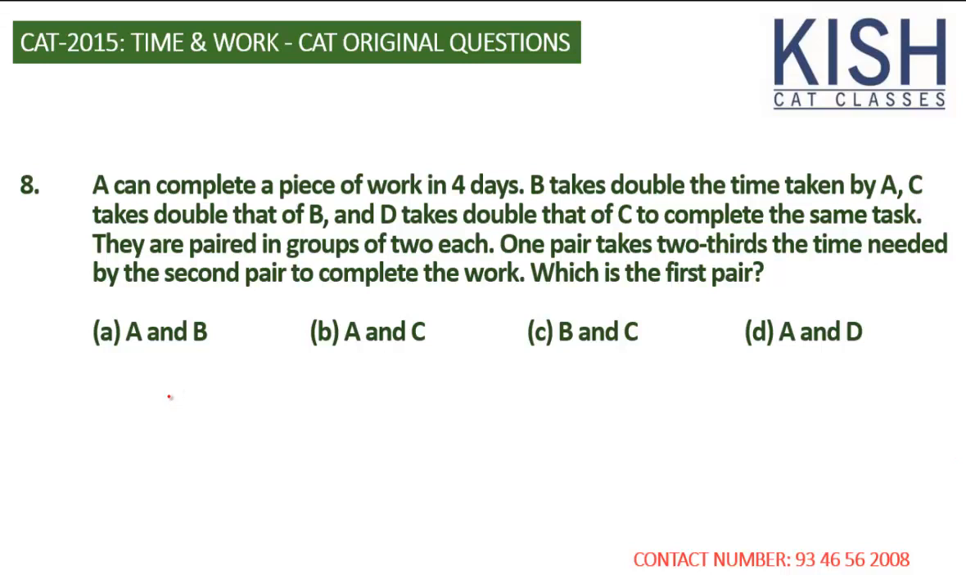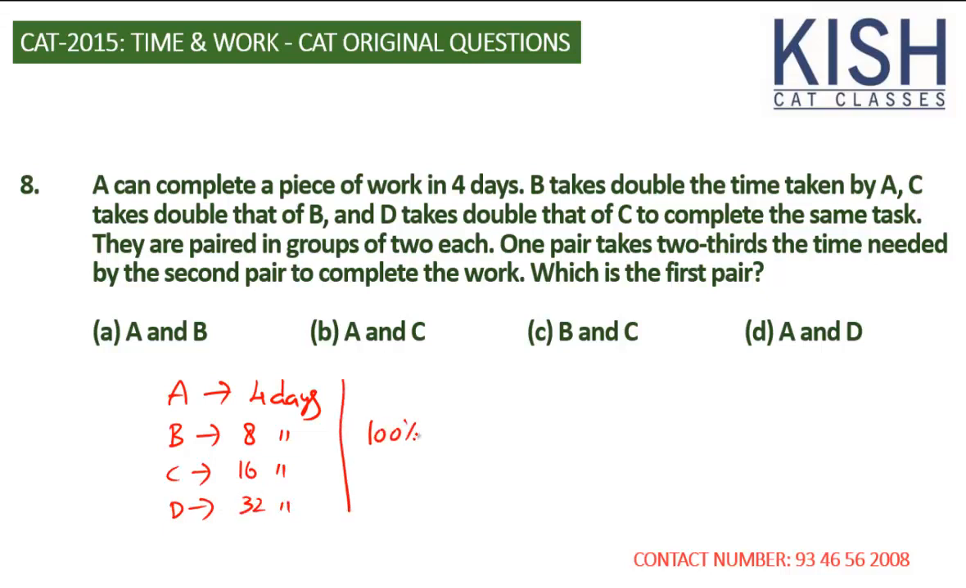Now, A finished the work in 4 days. B double time, it's 8 days. C again double time, that's 16 days. D double time, that's 32 days. But do remember, each one is finishing 100% of the work.